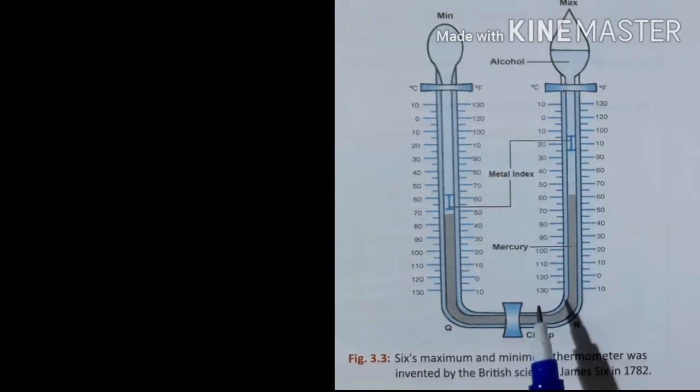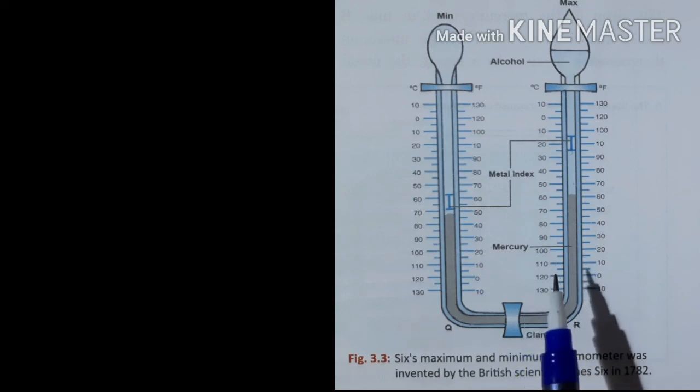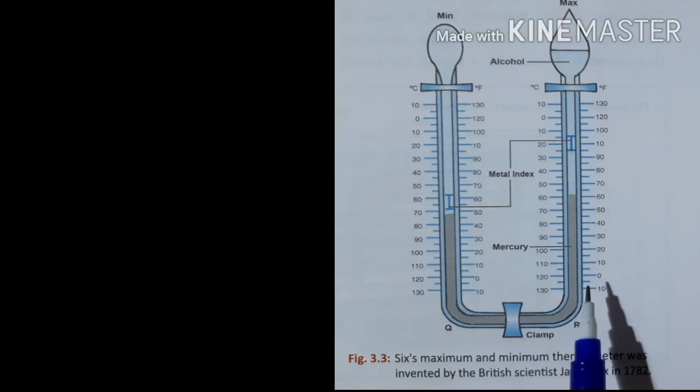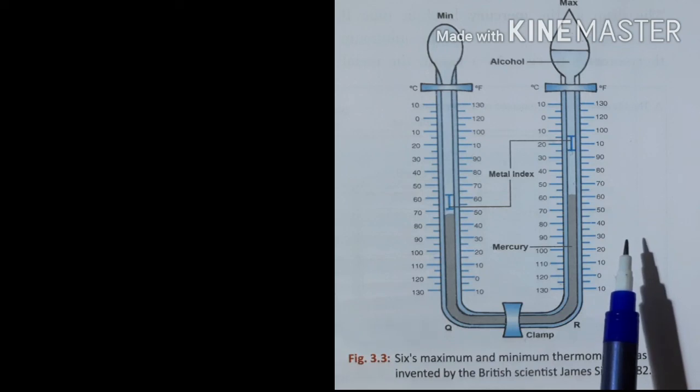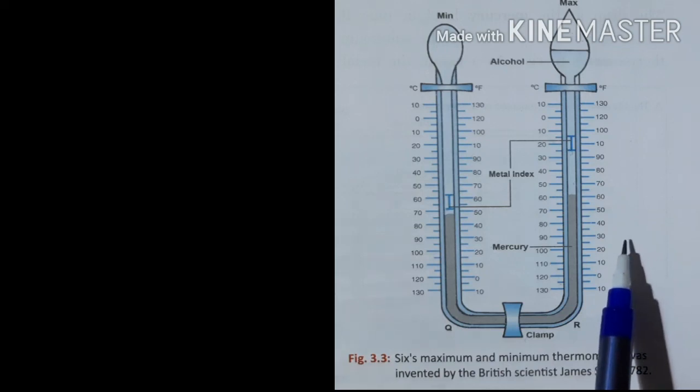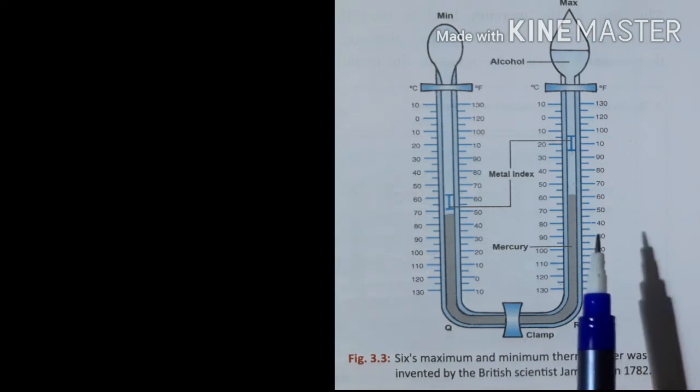So using this, we will be able to find the maximum and minimum temperature of the day, and using that we will be able to find the average temperature of the day and the range of temperature of the day. So these measurements will be utilized for finding the average temperature of a particular year or a particular period.